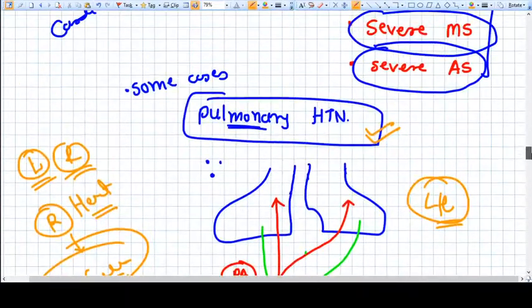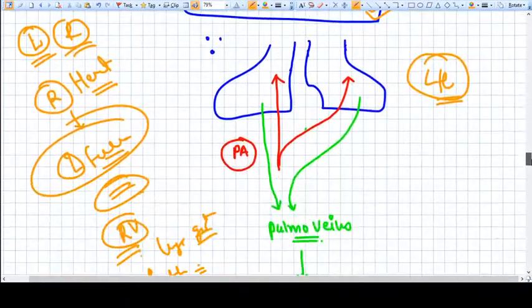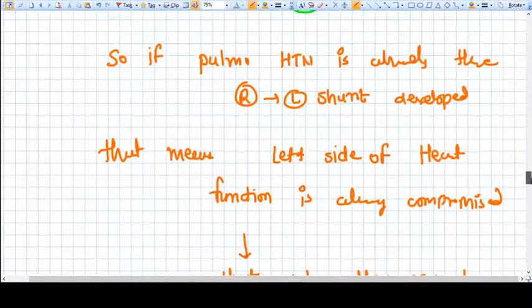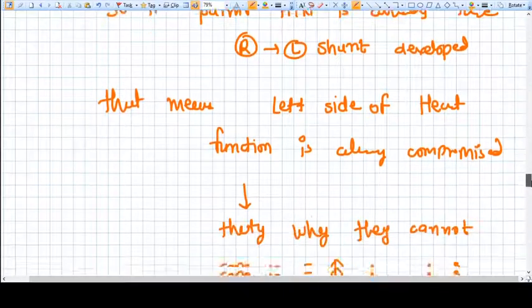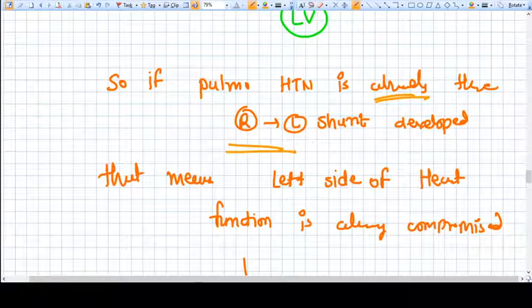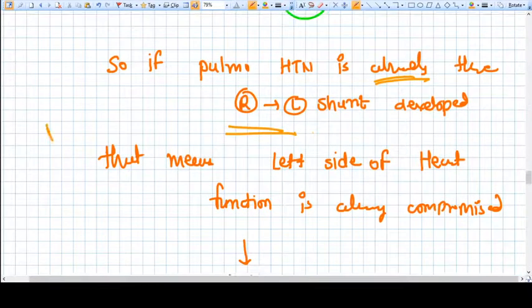So these are the cases where the cardiac function is already compromised, and that's why we have more problems during pregnancy. So if pulmonary hypertension is already there, that means a right to left shunt has developed, because the right side of the heart is working more than the left side.